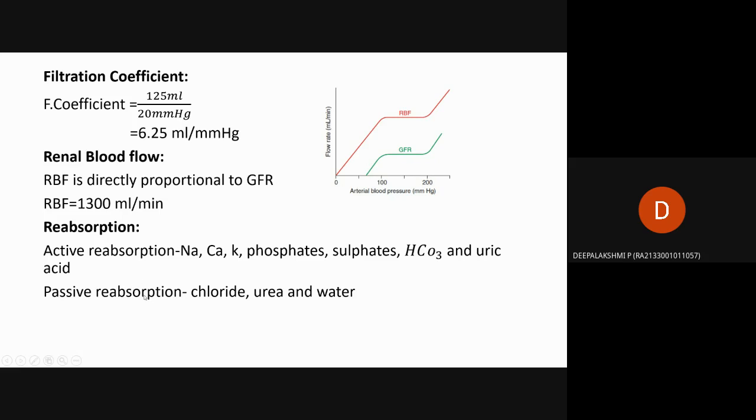Passive reabsorption means the movement of molecules from higher concentration to lower concentration. Here chloride, urea and water are moved from higher concentration to lower concentration.